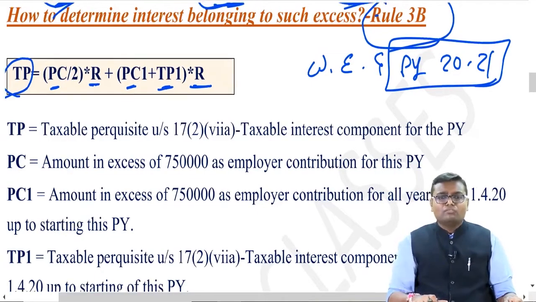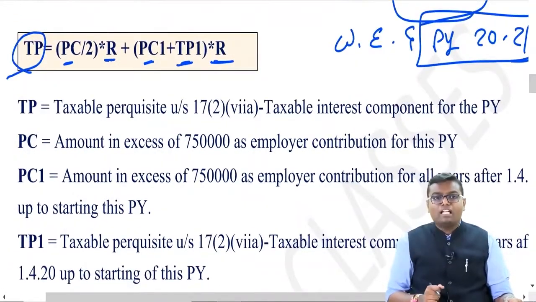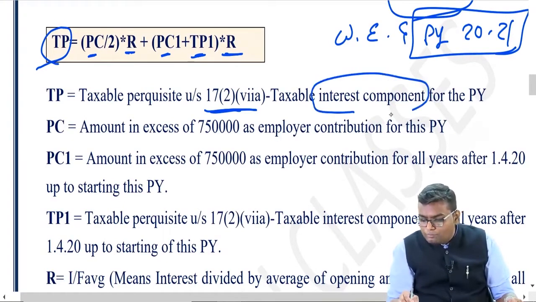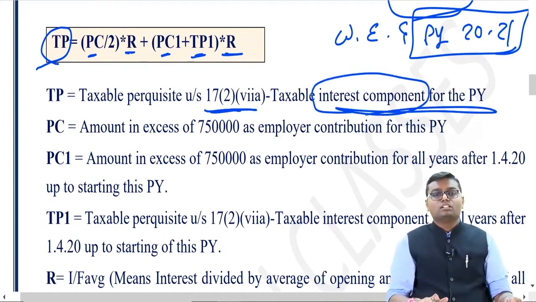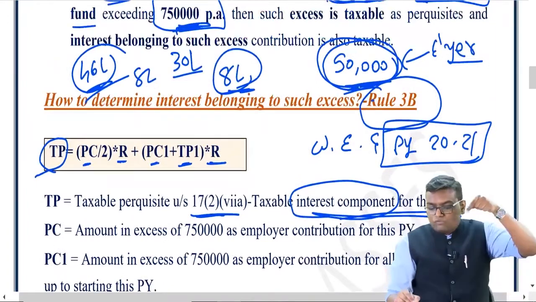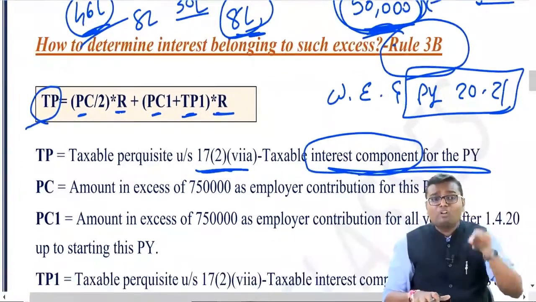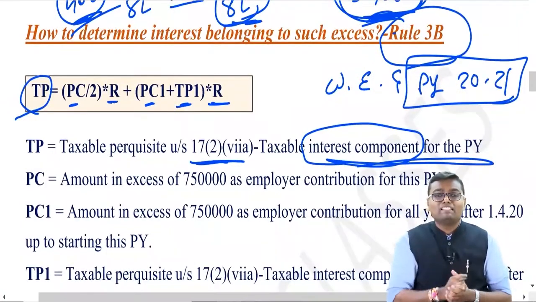Now here, what is the meaning of TP in the formula? It is taxable perquisite under section 17 clause 2. That is the taxable interest component for the previous year. See, that 50,000 of excess contribution that we already did, that is taxable. Here TP means the interest component which is applicable on that excess contribution.